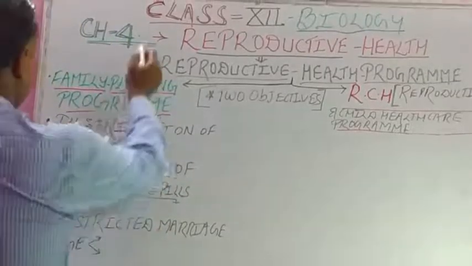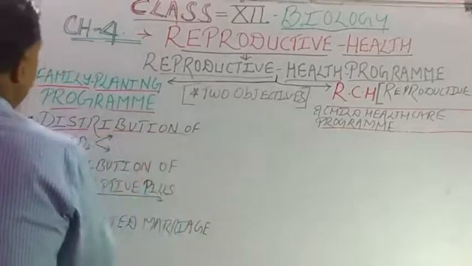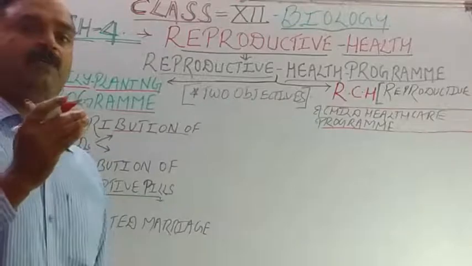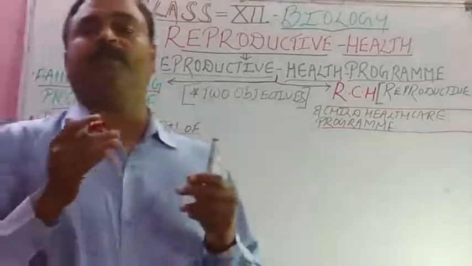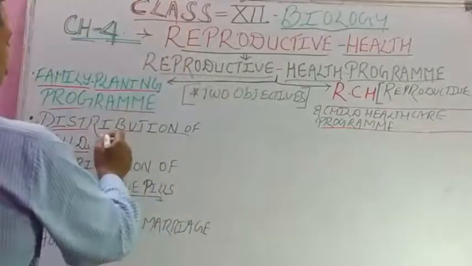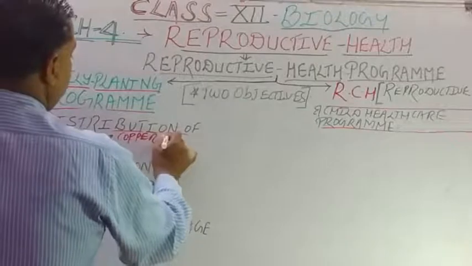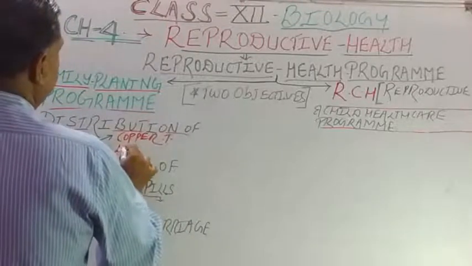For the family planning program, the first objective, student, is distribution of IUDs. In your basic class you have studied IUDs. IUDs stand for intrauterine devices, and the most popular are copper T and Lippes loop.